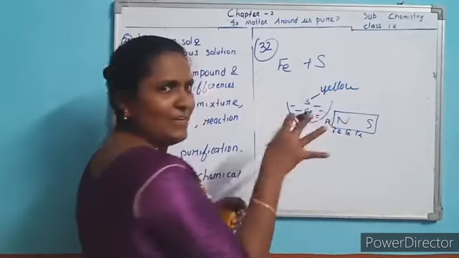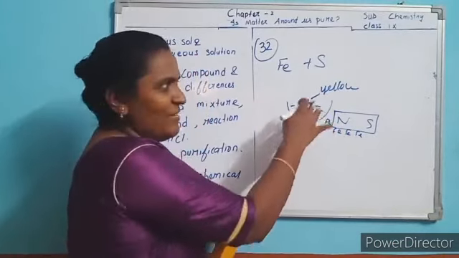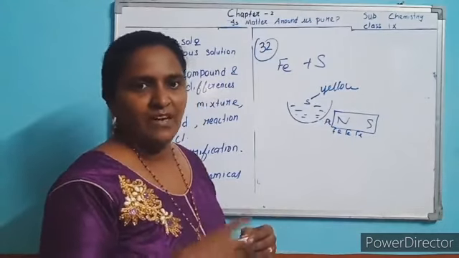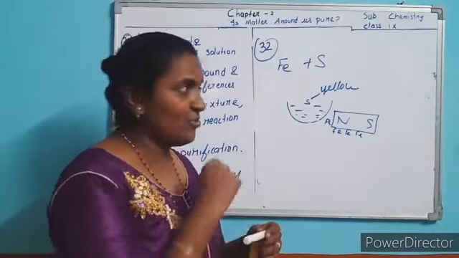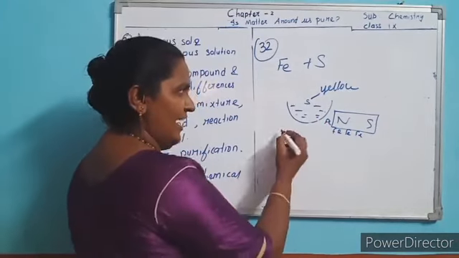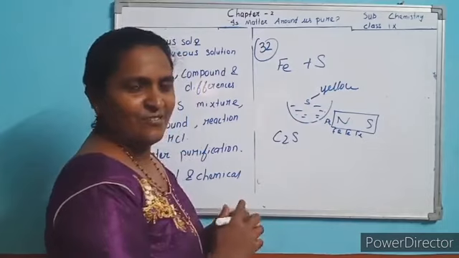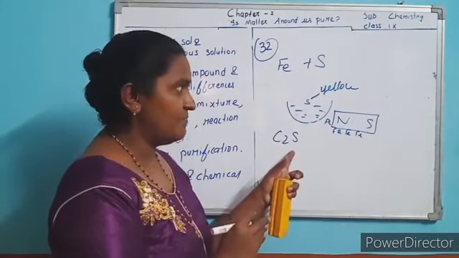Okay, the iron filings will be clinging to the magnet, and only sulfur remains in the container. We can separate the mixture. Otherwise, as I taught you already, you add a solution: carbon disulfide solution. You add carbon disulfide solution.